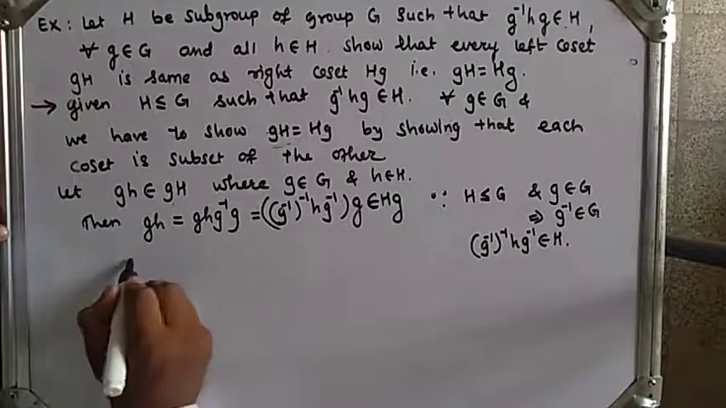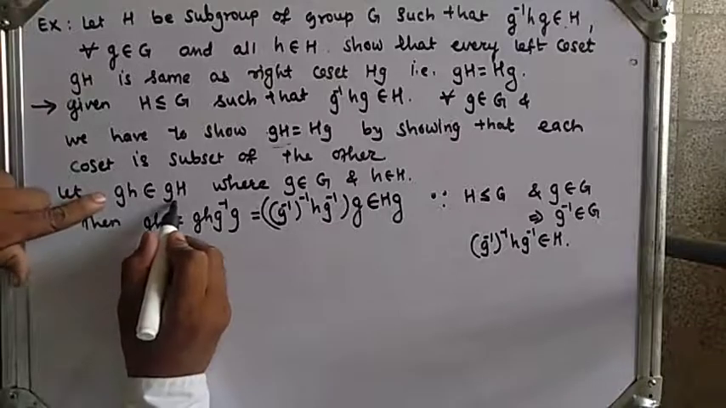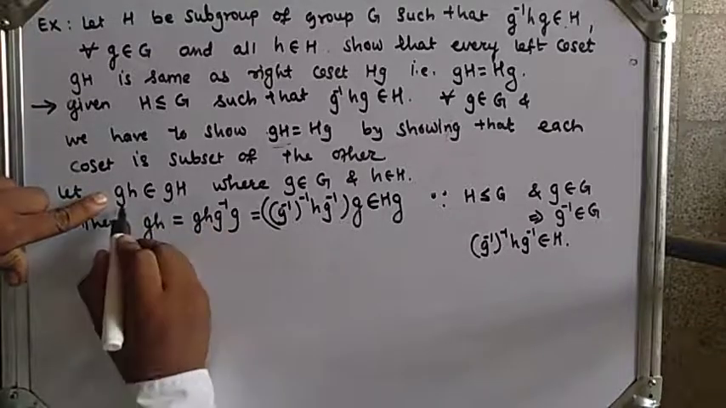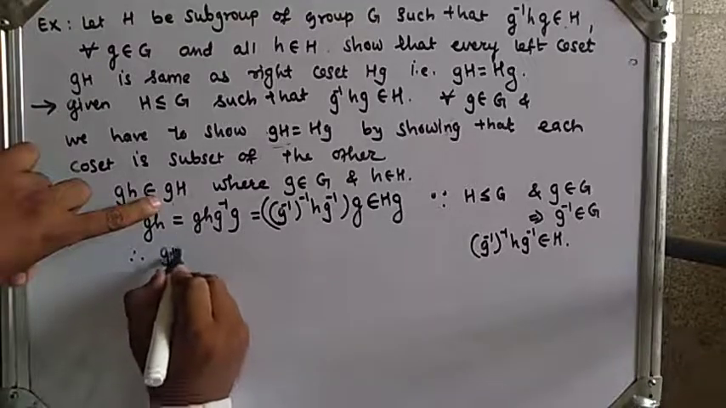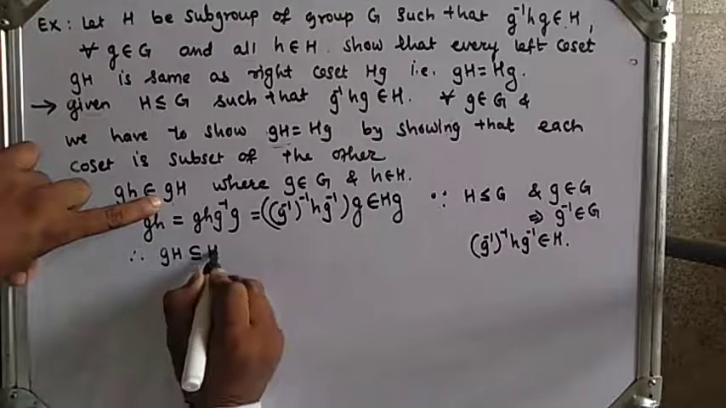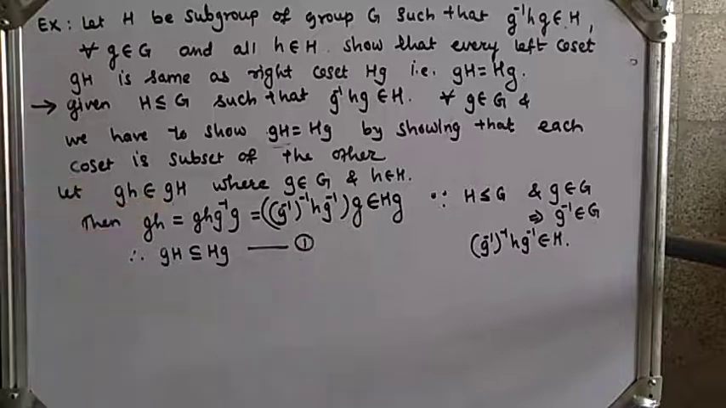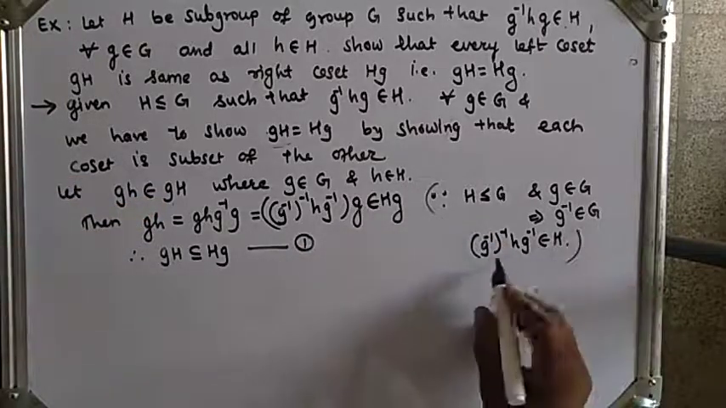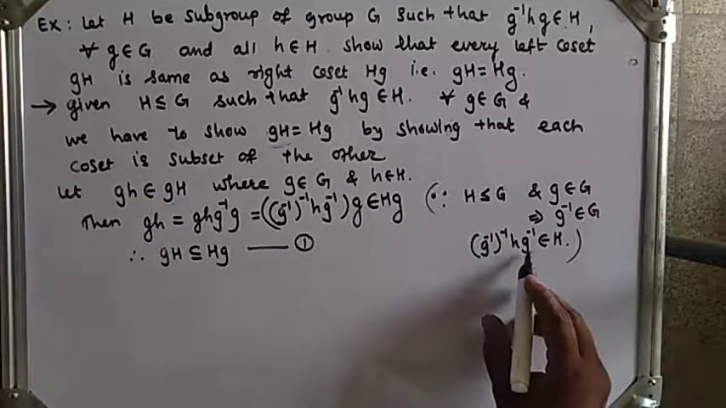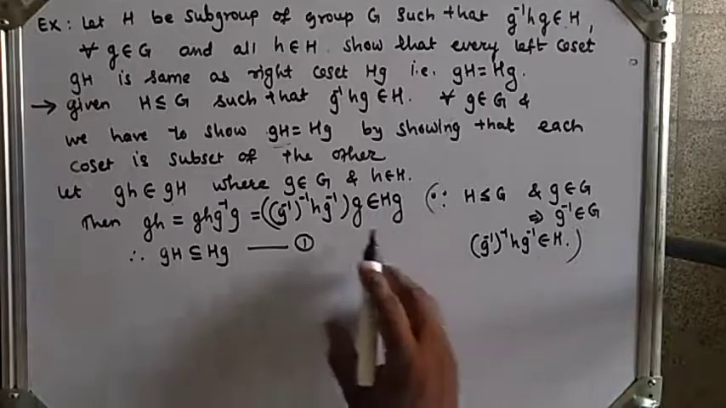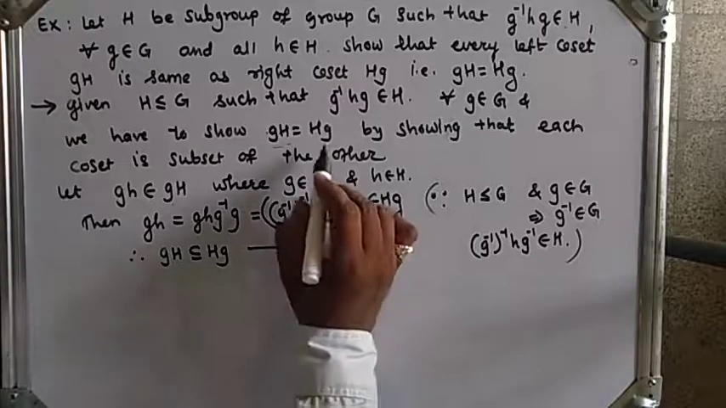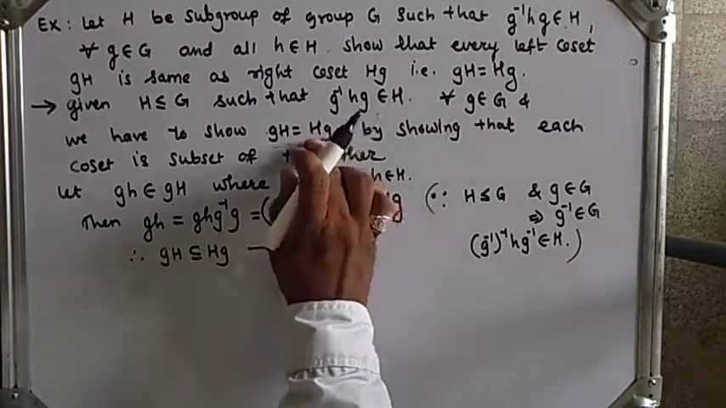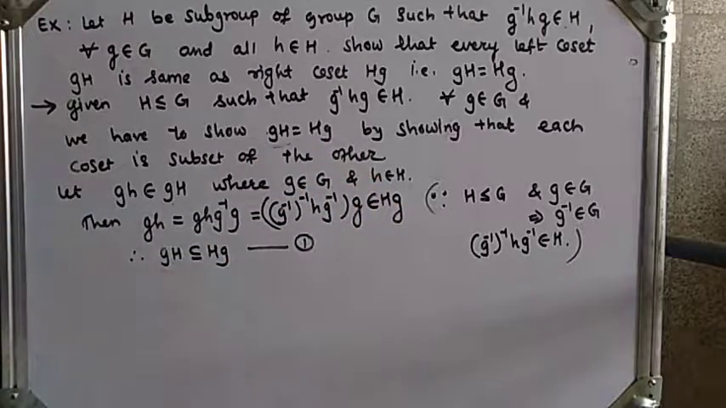Therefore, here gH belongs to Hg, I have taken, and finally I get gh belongs to Hg. So we will get gH is a subset of Hg. So this is equation number 1. Because of this condition, g inverse h g belongs to H, and so this element belongs to Hg.